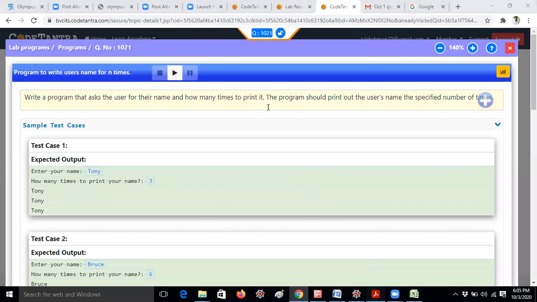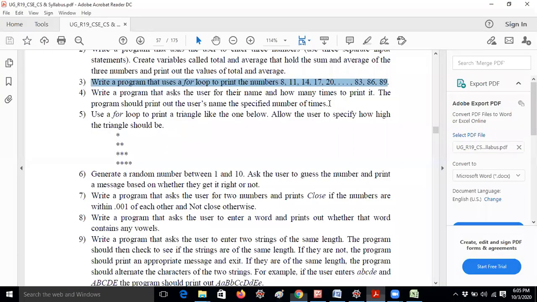This question is very easy, guys. First we have to understand the question. Write a program that asks the user for their name. That means the program should ask my name and how many times to print it, that is, how many times you want to print your name. The program should print out the user's name the specified number of times.